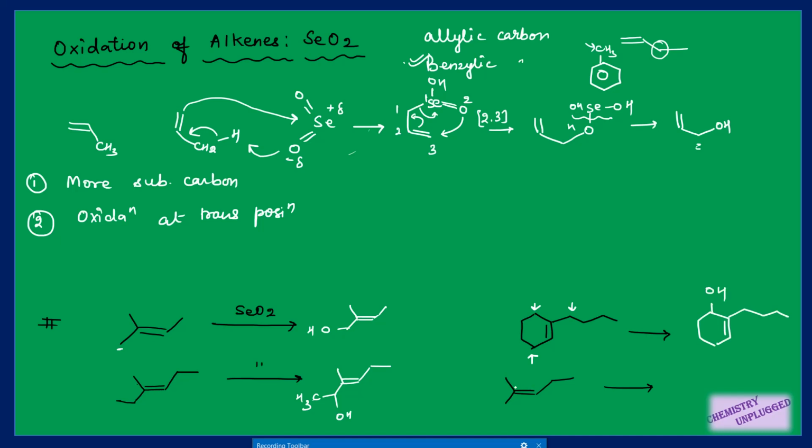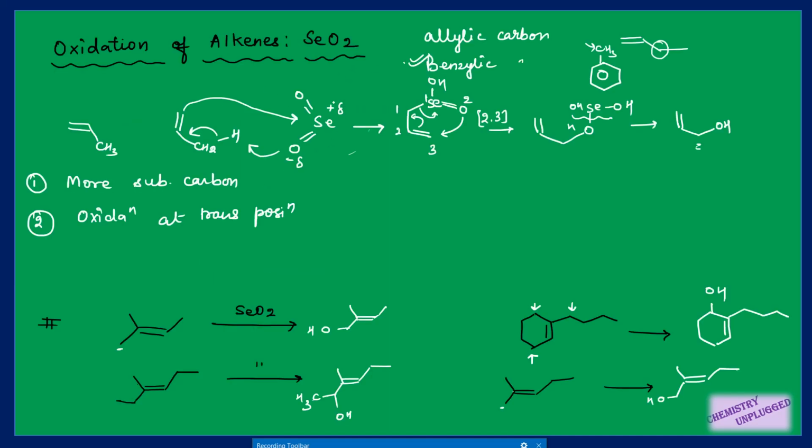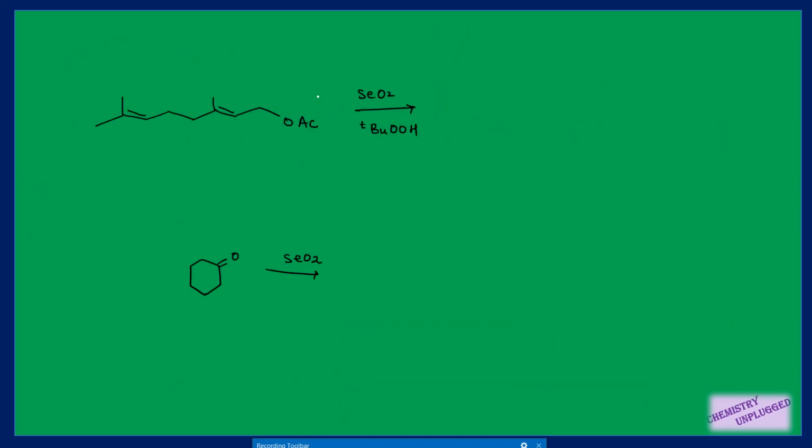Then again we have this example here, this is more substituted and it will attack on trans position. So we will have oxidation at this carbon. Next we move to another example. So in this case we have 2 types of double bond. Now this theory comes here, that this selenium is electron deficient, so it attacks on an electron rich center.